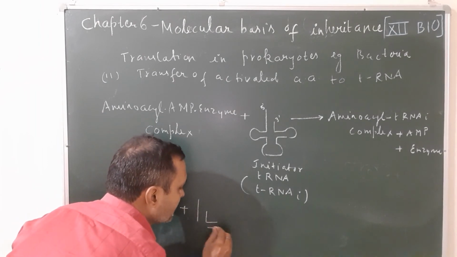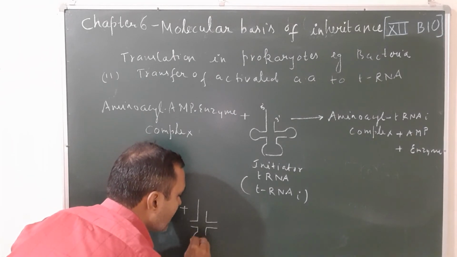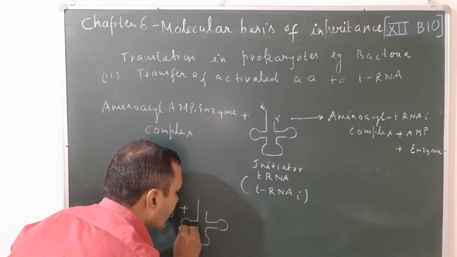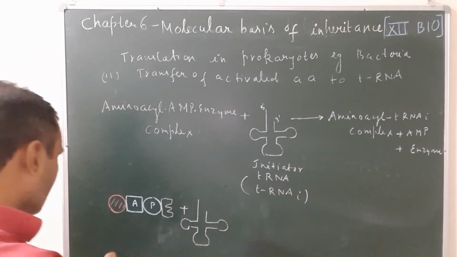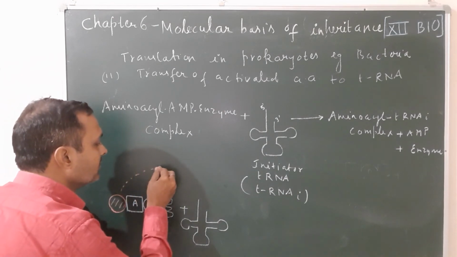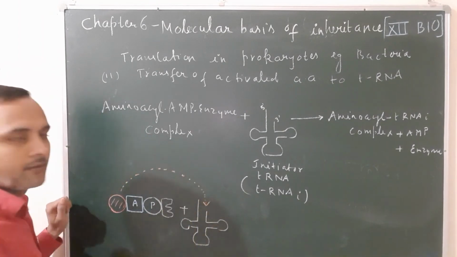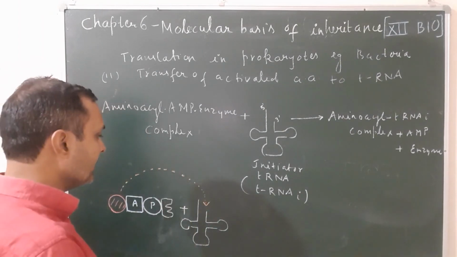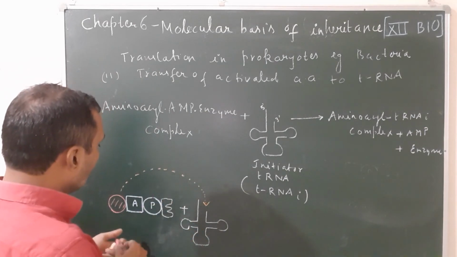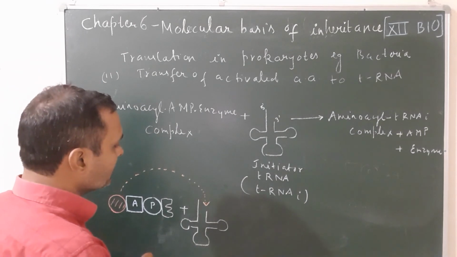This step is also known as charging of tRNA, because tRNA becomes charged by transfer of the amino acid. Okay, this is the tRNA. In the second step, the enzyme transfers the amino acid from the complex to the 3 prime end of the tRNA. The hydroxyl group and the carboxyl group of the amino acid combine, and an ester bond is formed.